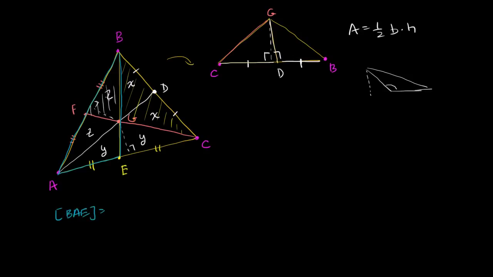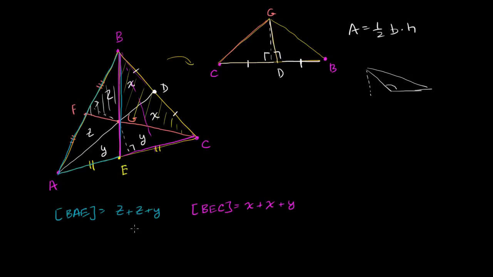So the area of triangle BAE is going to be equal to z plus z plus y. And let's look at the area of triangle BEC. BEC right over there. This triangle right over here is going to be x plus y. So the area of BEC is going to be x plus y. But the same principle. They both have the same base, and they both have the same height. We could drop an altitude like this. This one is obtuse so that the altitude sits outside of it, but they have the exact same height. So these two areas need to be equal to each other.